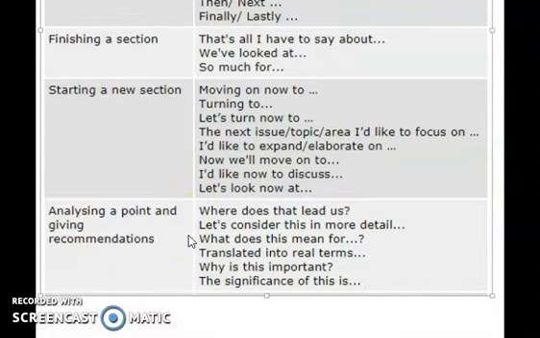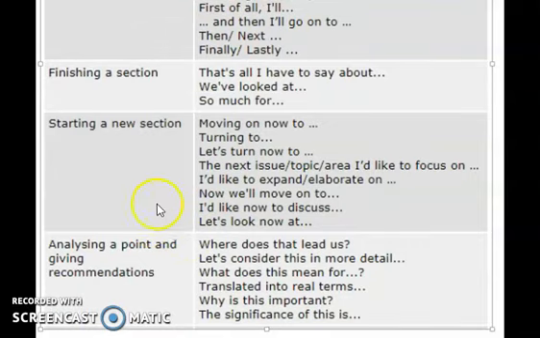And starting a new section. When one section is talked about and the speaker wants to move on to the next section, this is how he uses the signposts, the linkers. Moving on now to, turning to, let's turn now to the next issue, topic or area. I would like now to discuss. Let's look now at the things, and so on.